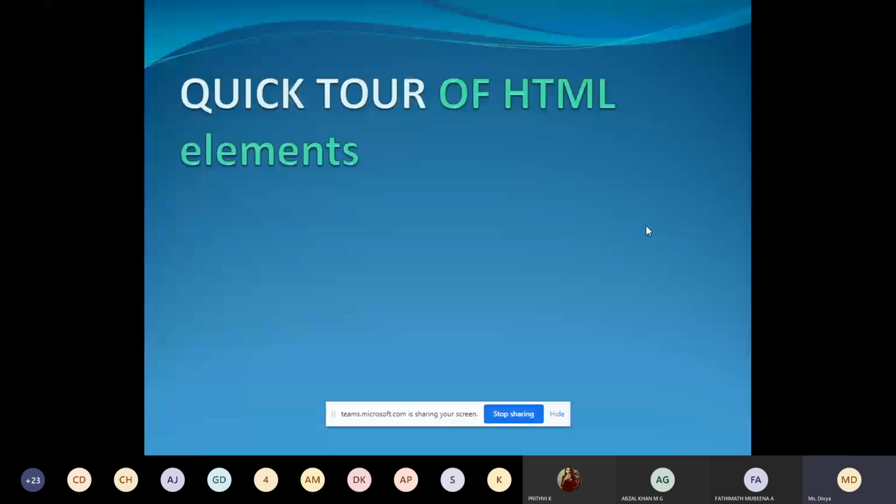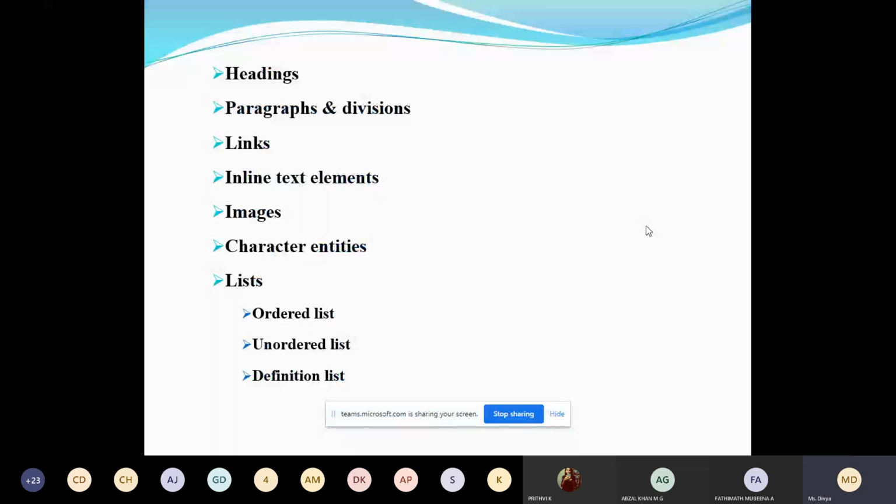Quick tour of HTML elements. What are the different tags that we are studying in HTML5? These are the tags I'm going to explain with an example: heading, paragraph, divisions, link, inline text elements, how to get the image displayed in the browser, what we mean by character entities, and the different types of lists we have. So these are all the topics we are studying.